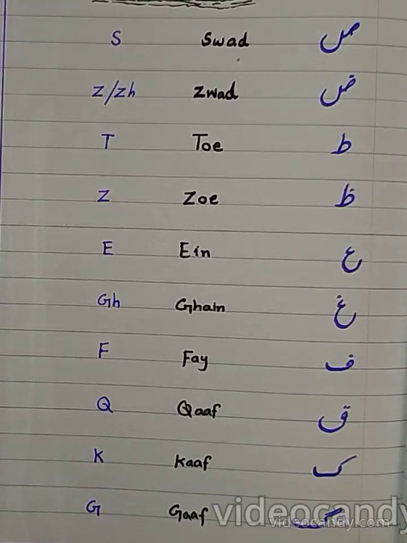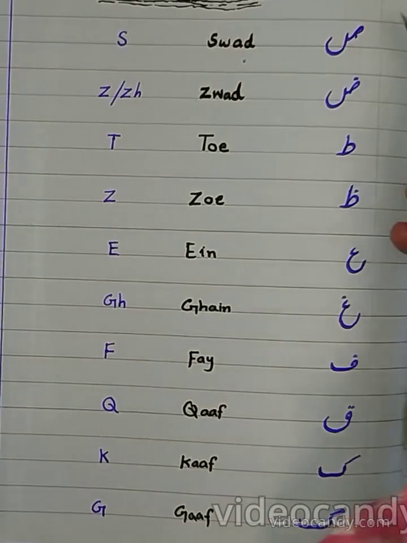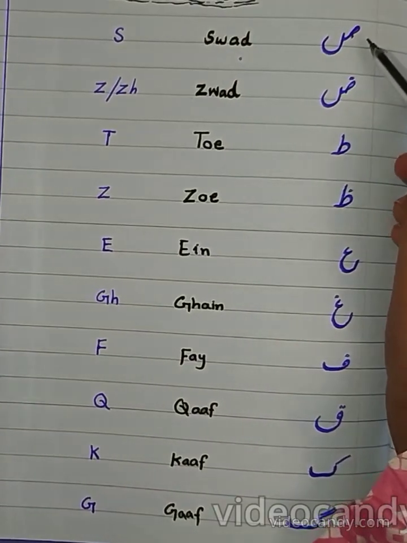As you know, in the previous lesson we learned from Alif to Khe in lesson number 1, and in lesson number 2 we learned from Dal to Sheen. Now today we discuss another family of Urdu alphabets. So without wasting time, we start our lecture and discuss another family of Urdu alphabets, the Huruf-e-Tahajji.